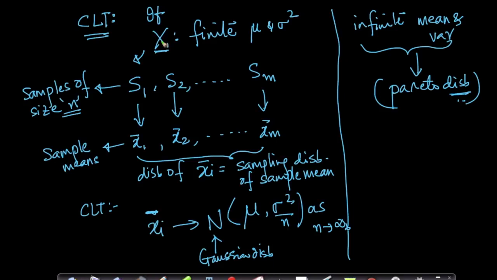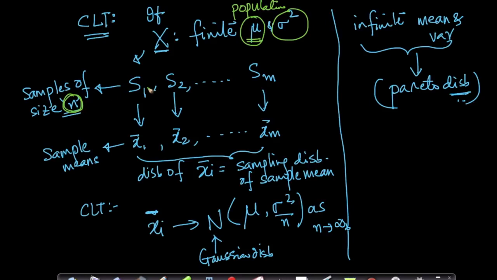If x is a random variable with finite population mean mu and variance sigma square, and if I take samples of size n, here is my n.